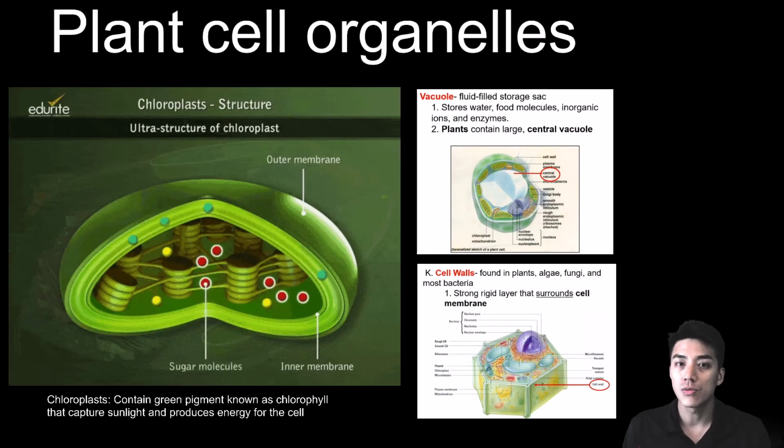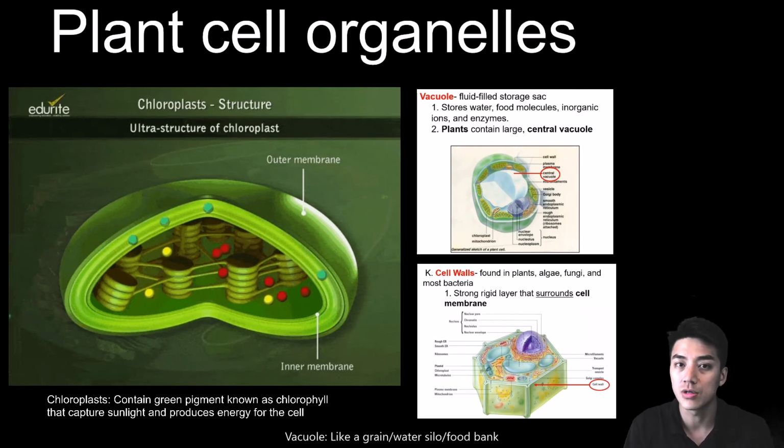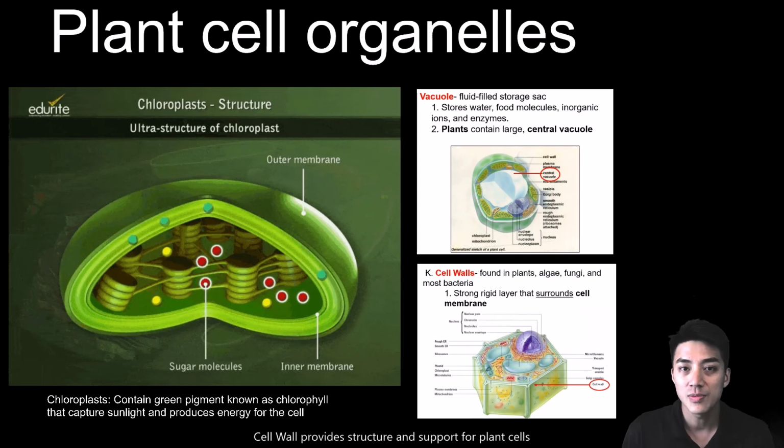I want to discuss three organelles that are found mainly in plant cells. The first is the chloroplast, which is kind of like a solar power plant. It contains green pigment called chlorophyll, and this captures sunlight to produce food and energy. The next is the large central vacuole, and this is a place where the plant cells store materials. It stores enzymes and food and water. Last but not least, you have the cell wall, which is a rigid structure that surrounds the cell membrane.